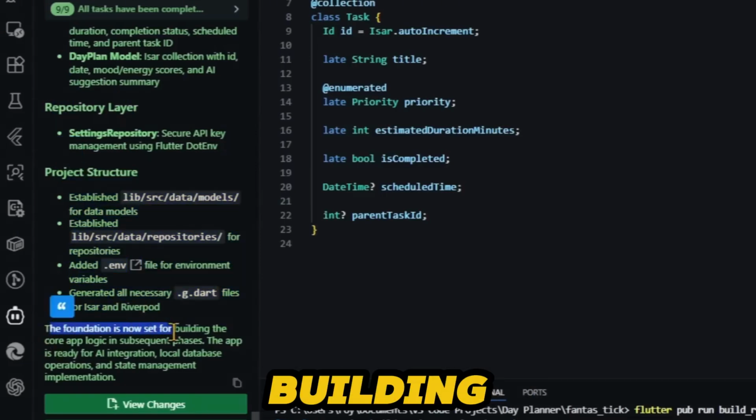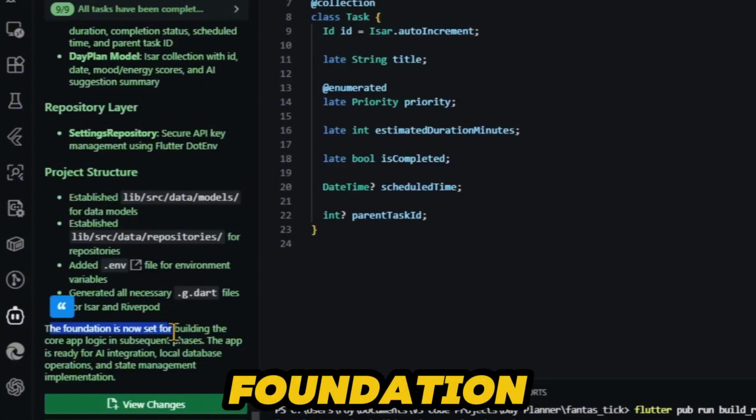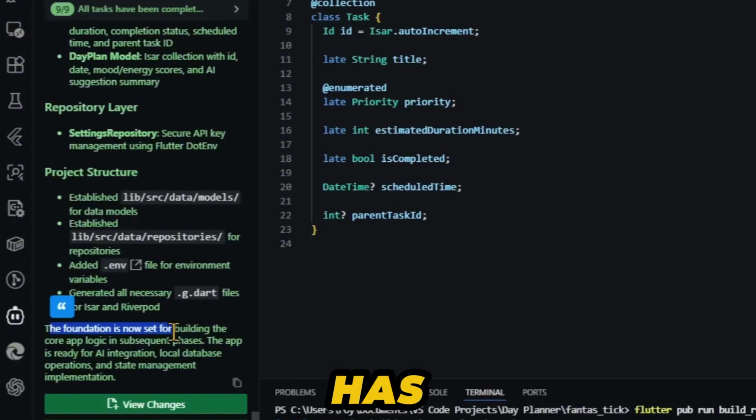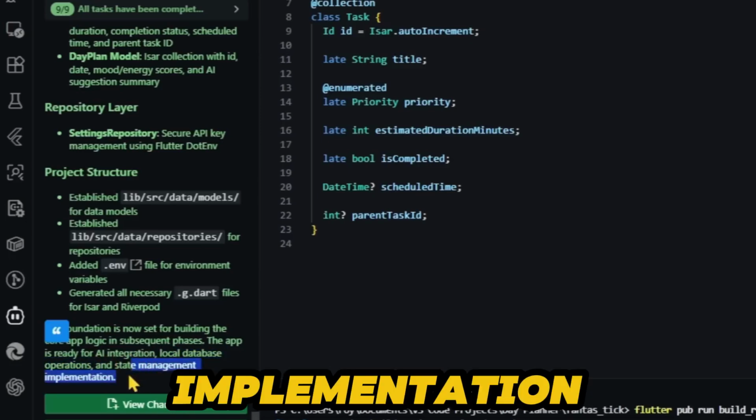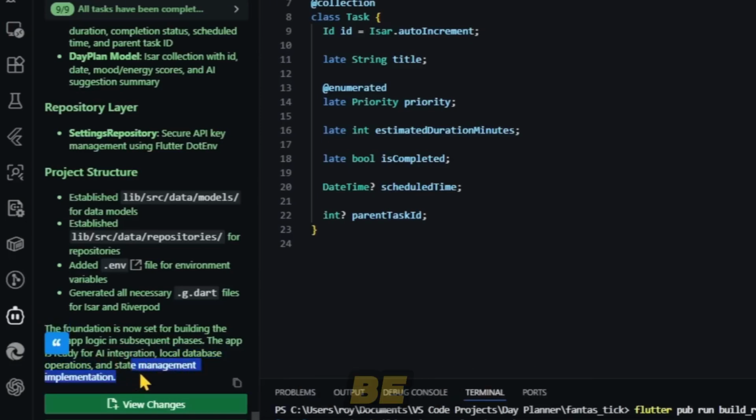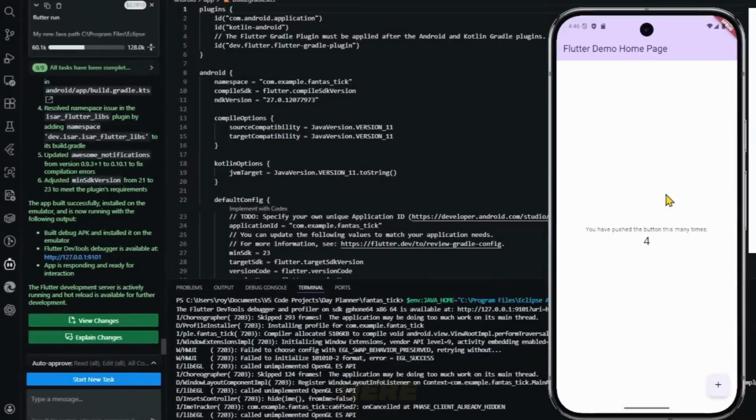Meaning every building has a foundation. So the main foundation of this app, according to my planning, has been done by it. Now it is saying the app is ready for AI integration, local database operation setup, and state management implementation, after which my app will be completed. Now guys, here is the proof.